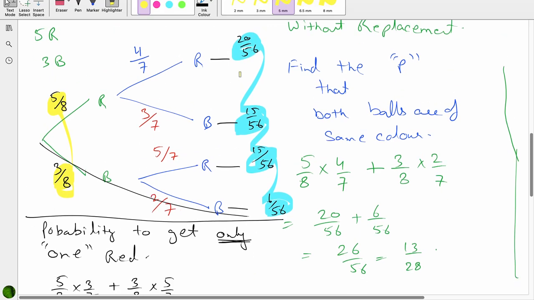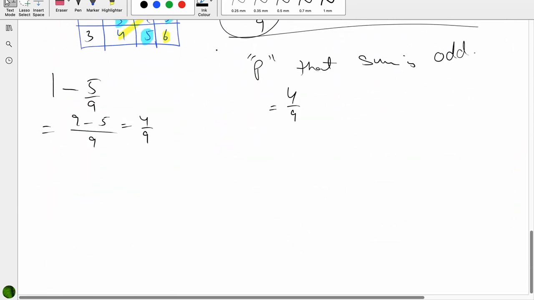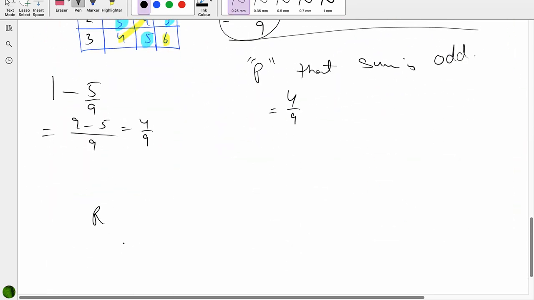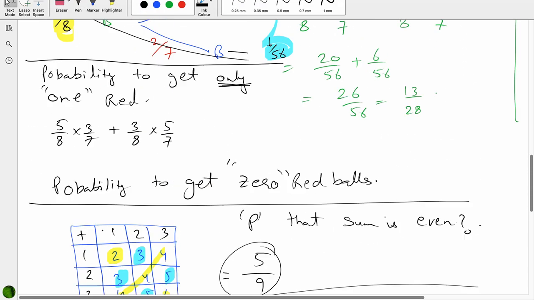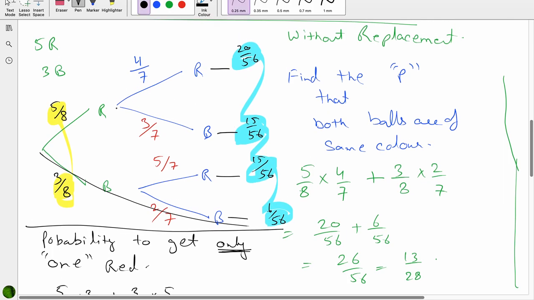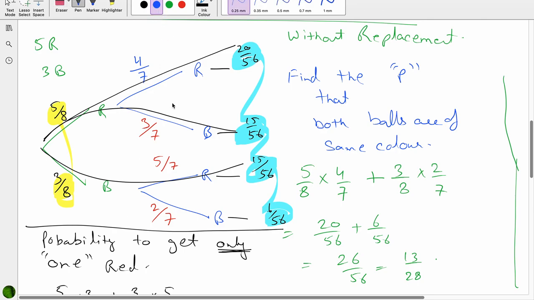Absolutely right. At least one red. Now you just have to read the question carefully. At least one red in this case means first red, or you may have both red. At least one red. You cannot have 0 reds. So for at least one red, I will select this first branch, this second branch, and this third branch, and not the fourth one.